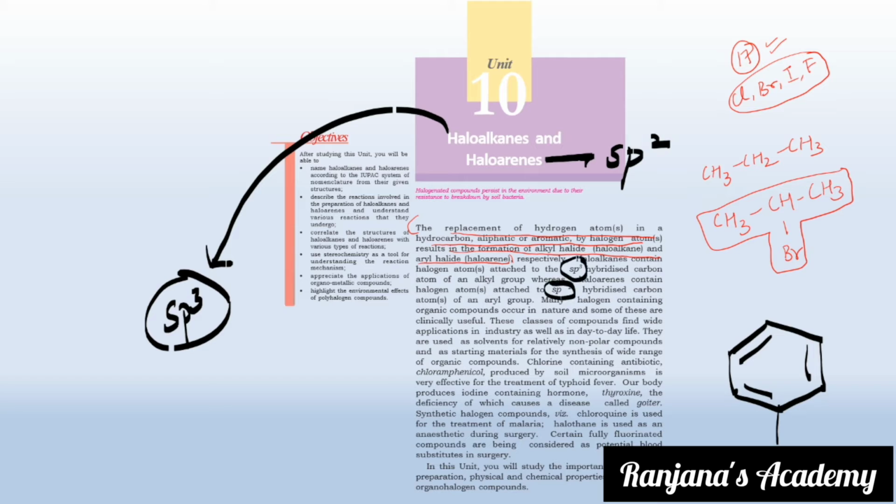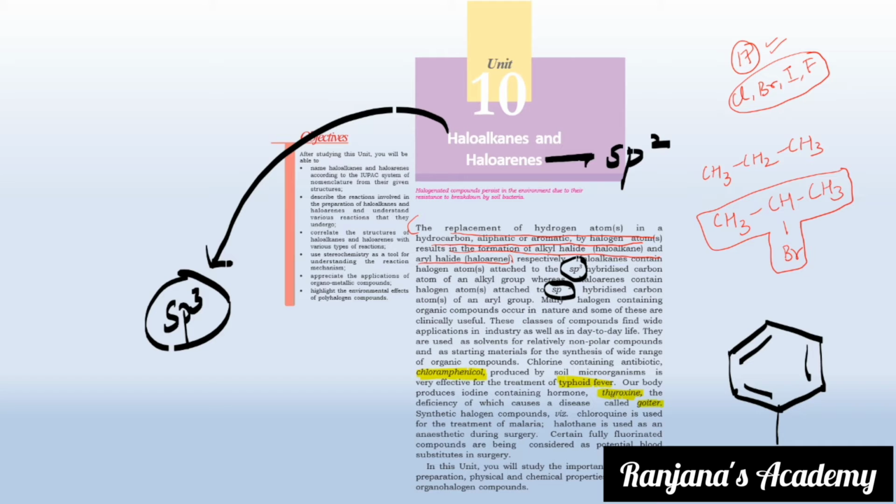These halo compounds have various wide applications in industries as well as in day-to-day life, starting from chloramphenicol. Chloramphenicol is used for the treatment of typhoid fever. Iodine-containing hormone, that is thyroxine, is used for the treatment of goitre; if you have a deficiency of this particular hormone you get the disease goitre.